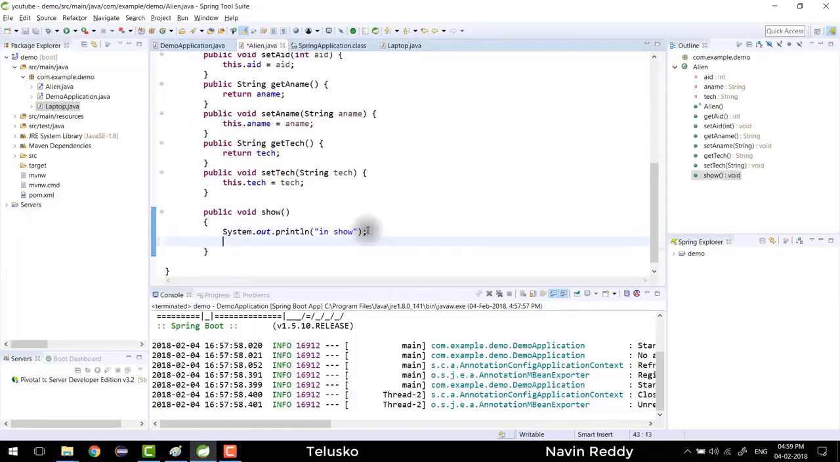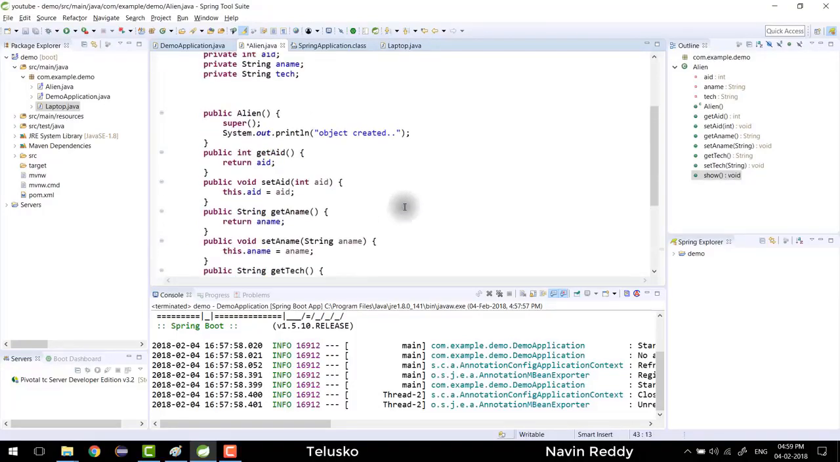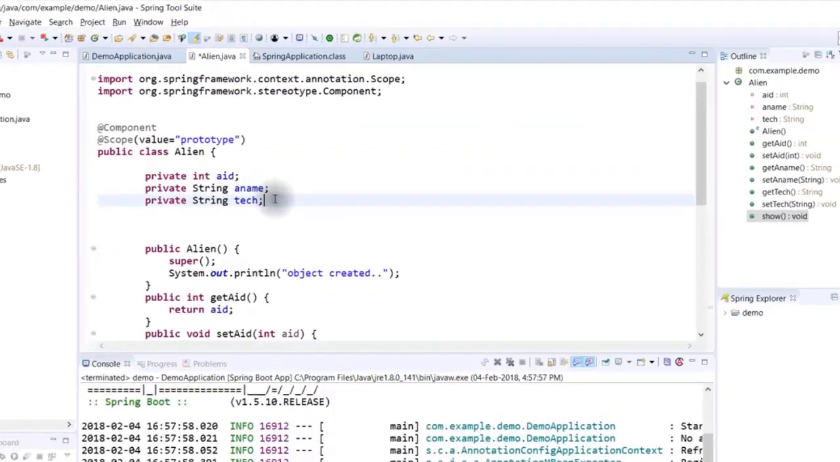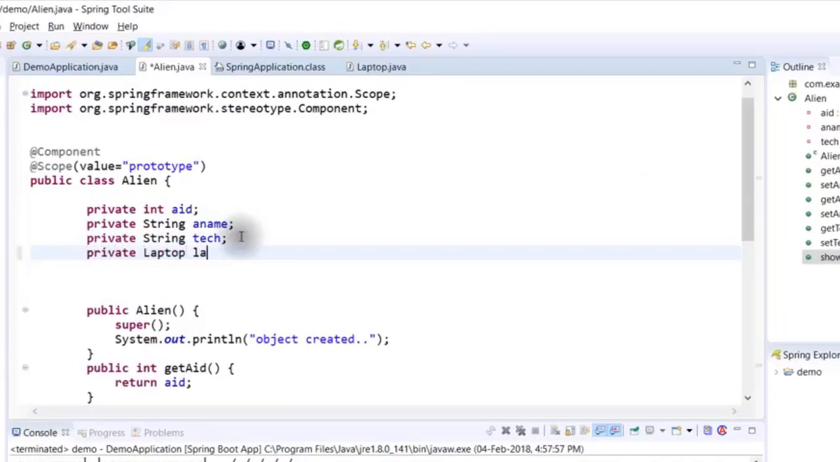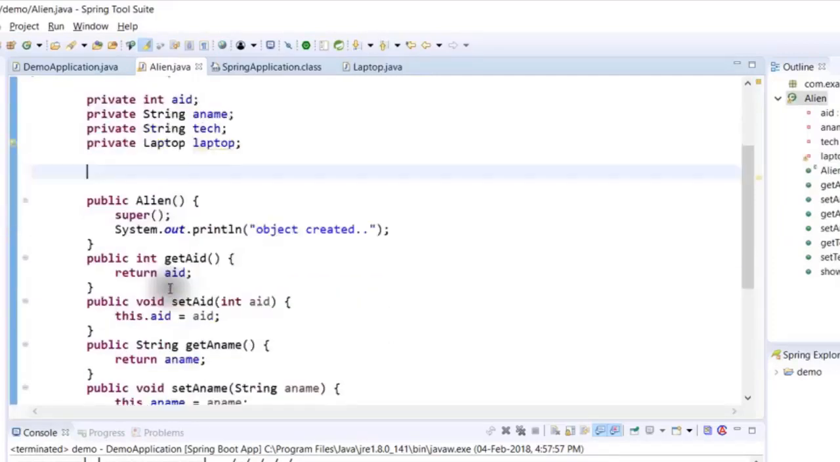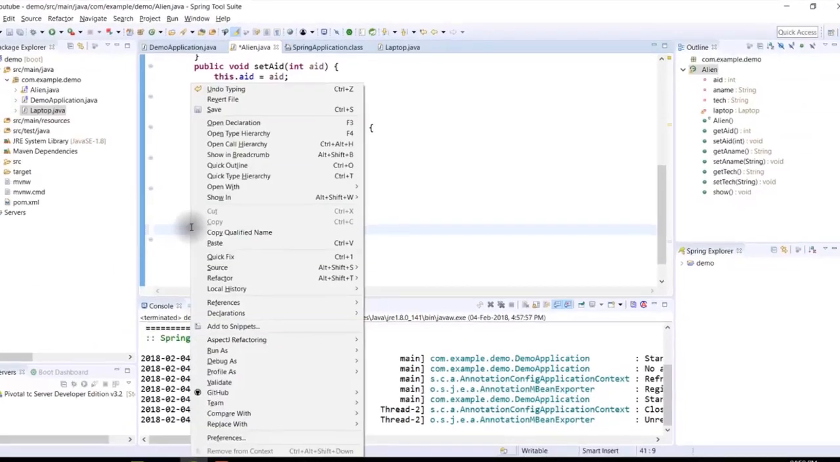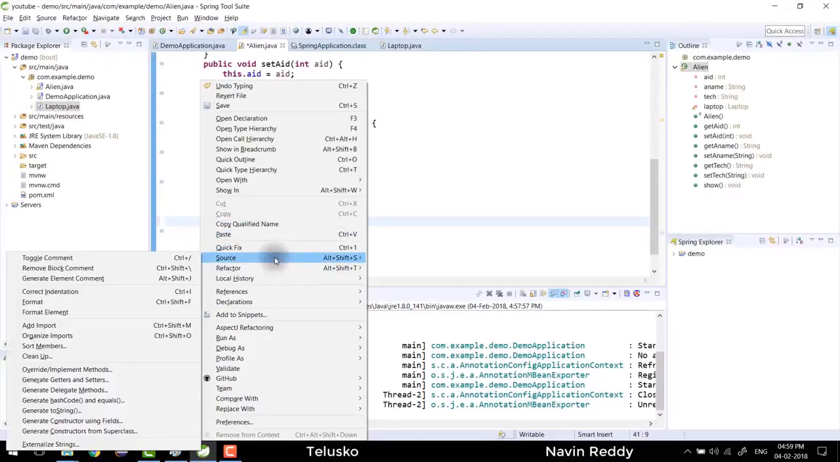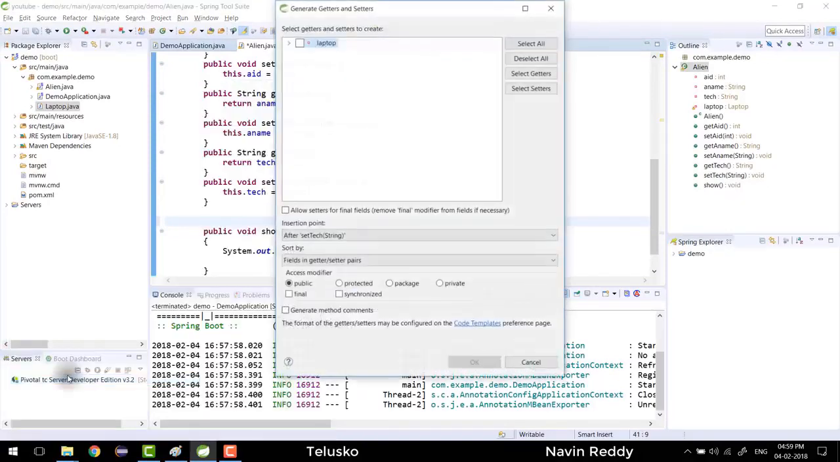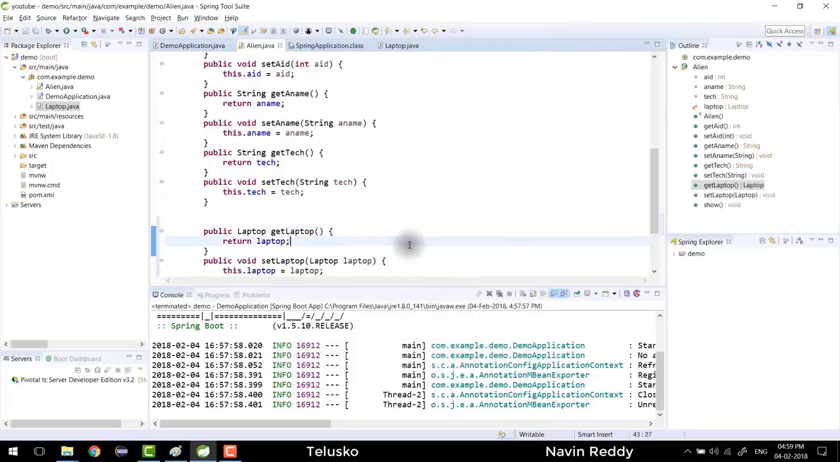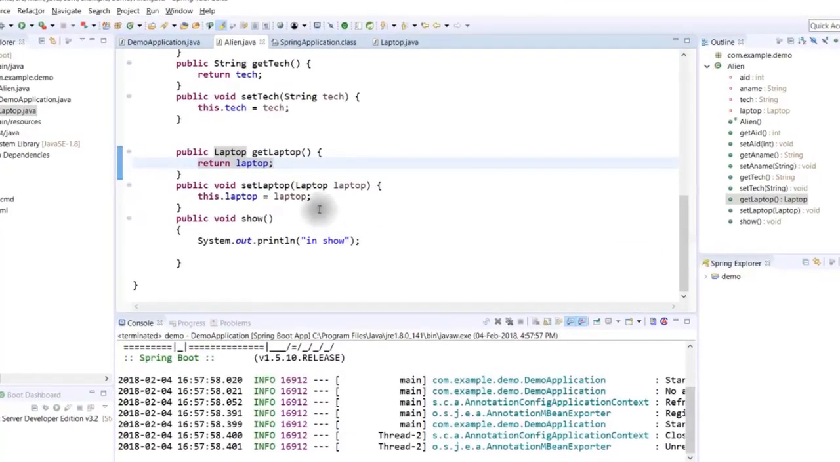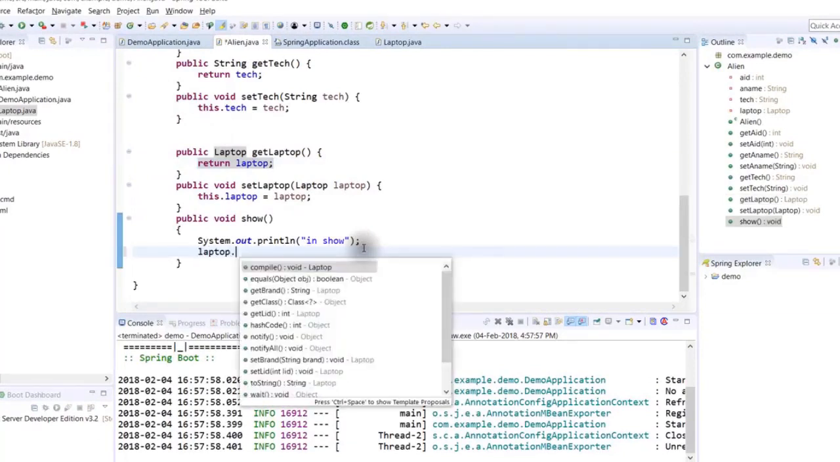Oh, hold on. How will you say compiling here? Because to call that compile method, you need an object of laptop, right? So I would say private laptop. So we got laptop object here, and just to make it work, I also need a getter setter for this. I would say right click source, getters and setters. Select all, click on OK. So we got a laptop getter setter as well, and nothing fancy. I just want to call show, and from show I want to say laptop.compile.